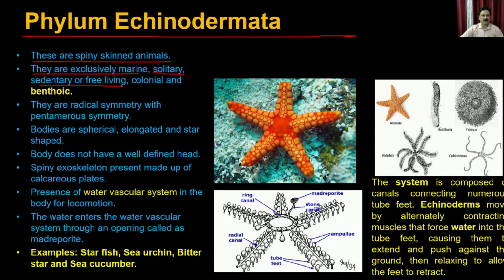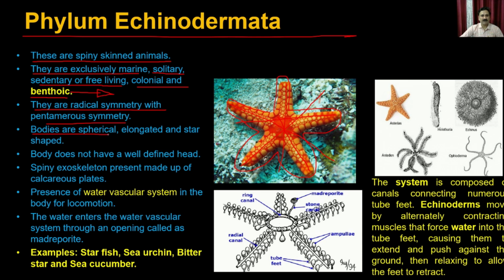Solitary, sedentary, or free living, colonial, and they are benthic, which means they are present at the bottom of the ocean. They have radial symmetry with pentamerous symmetry. Radial symmetry means they can be divided into two parts by any means, right? I think we discussed this radial symmetry, and pentamerous symmetry means they are going to have five arms in their body structure. So a classical example is the starfish.